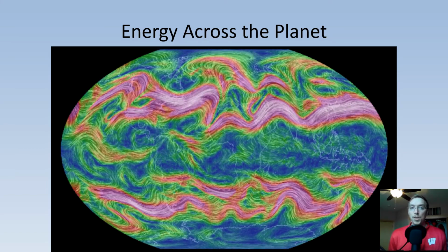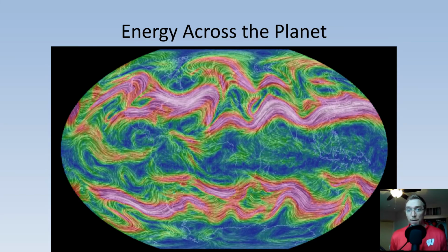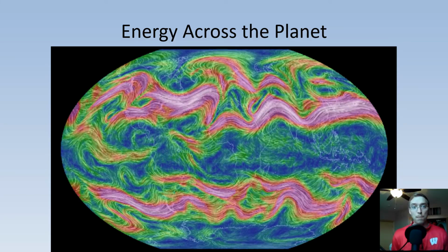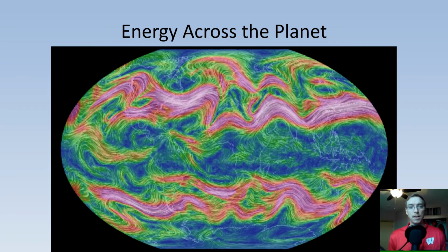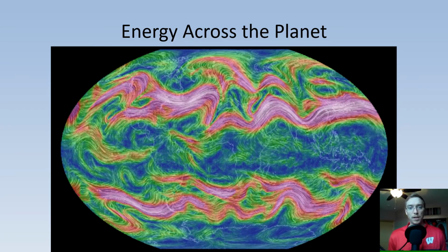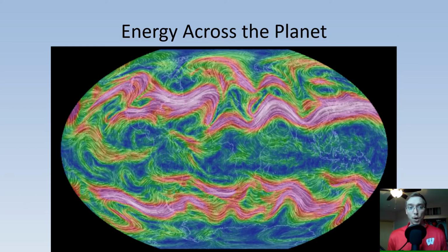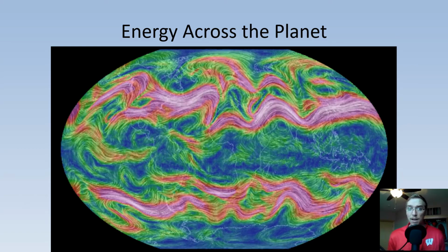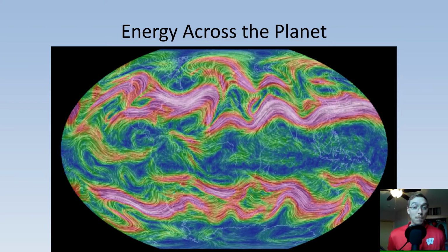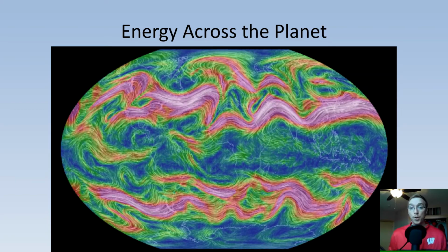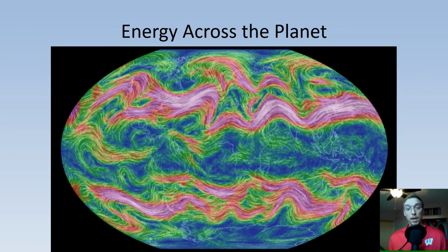But we can see we have an incredibly dynamic and diverse planet. We can see some mid-latitude cyclones spinning. We see the jet stream's impact on surface winds. We see potentially ocean current impacts as well. There's a lot of things going on in our oceans and in our atmosphere that drive the budget of energy across our planet.